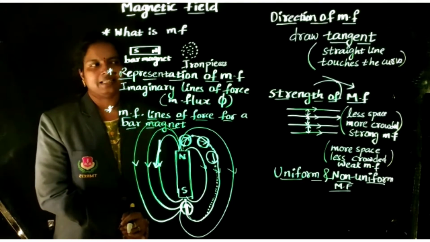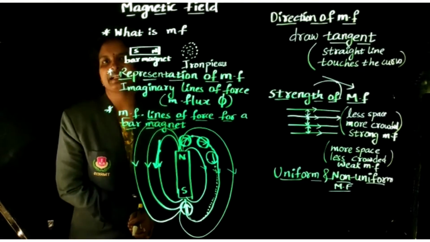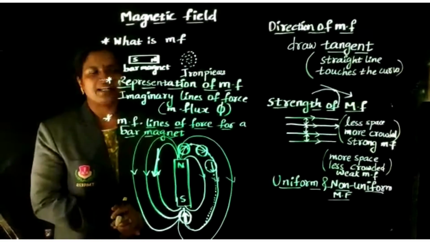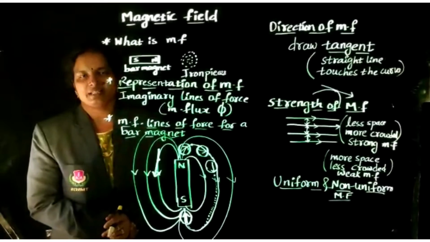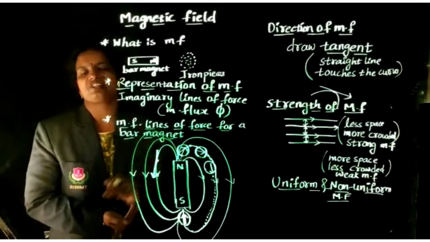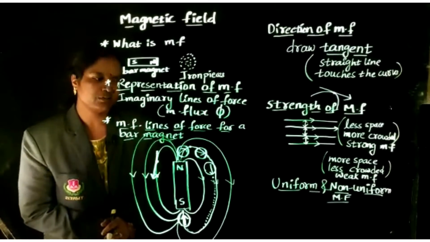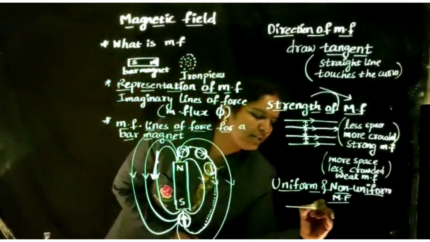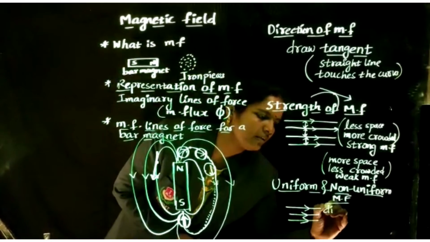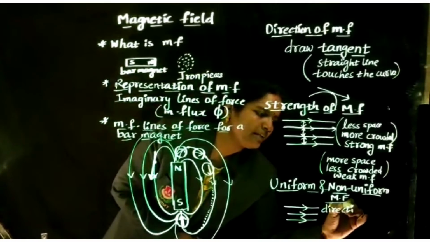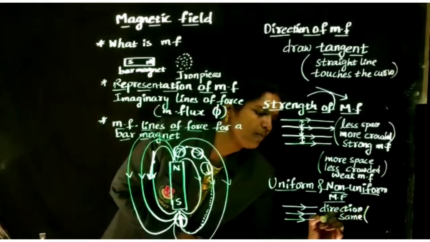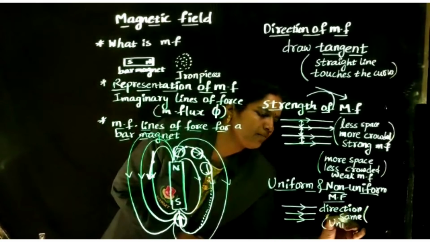Uniform means the direction of the magnetic field lines of force is the same. When the magnetic field lines are presented in the same direction, that is called a uniform magnetic field. Uniform magnetic field means the direction is the same.